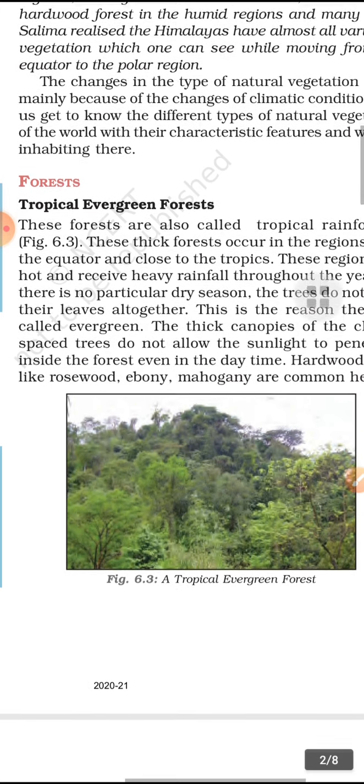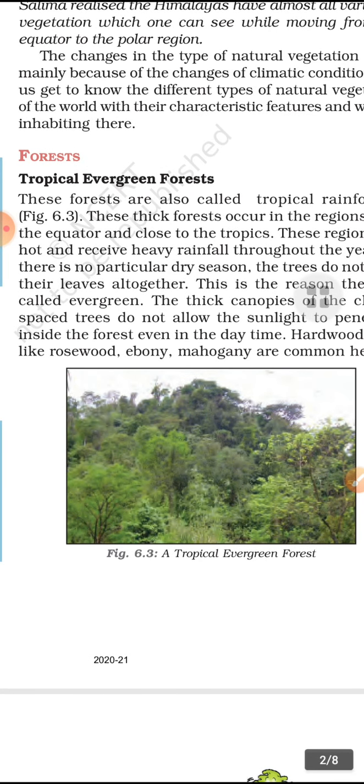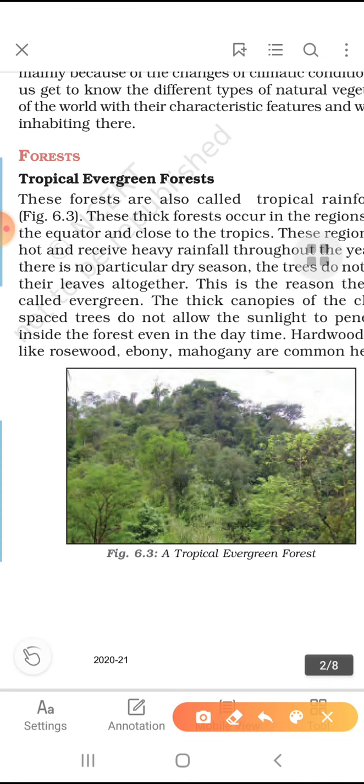Simply, we can divide the forest into three categories: tropical, deciduous and coniferous. Last year we discussed all of them, but today in 7th class we will discuss them on the basis of area and temperature.